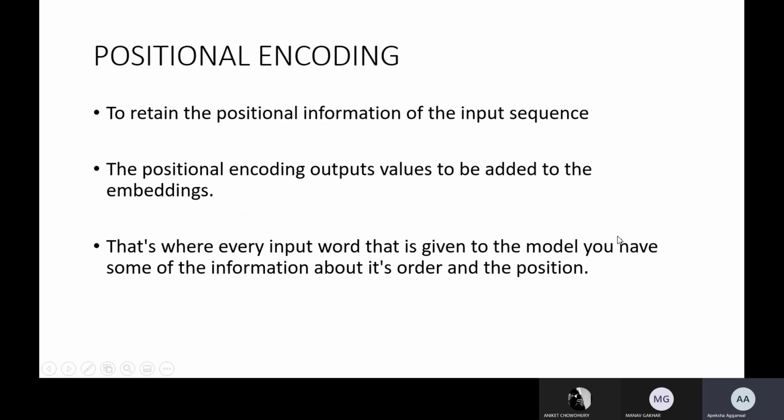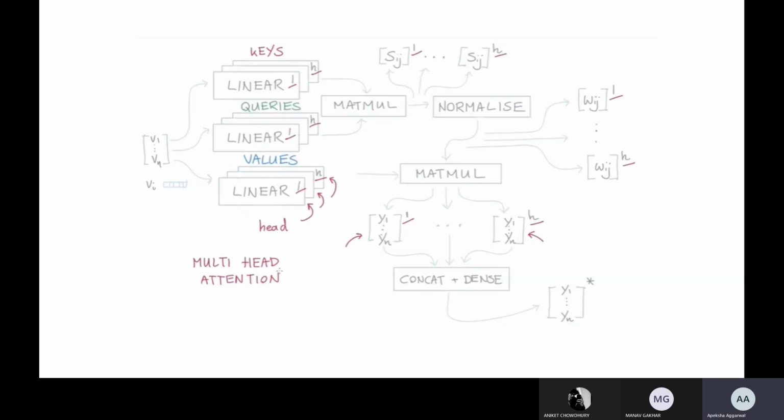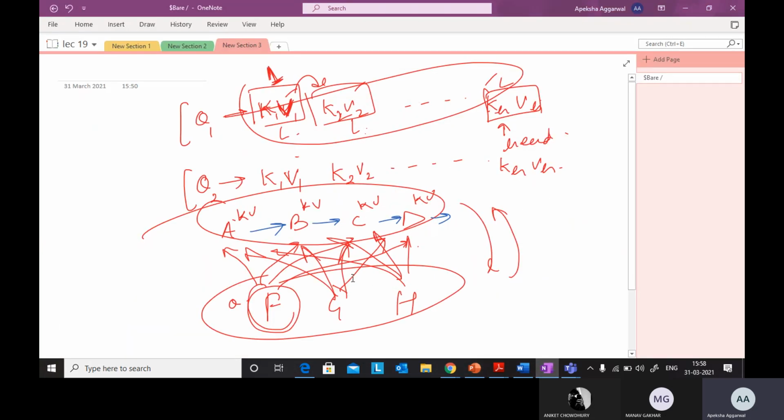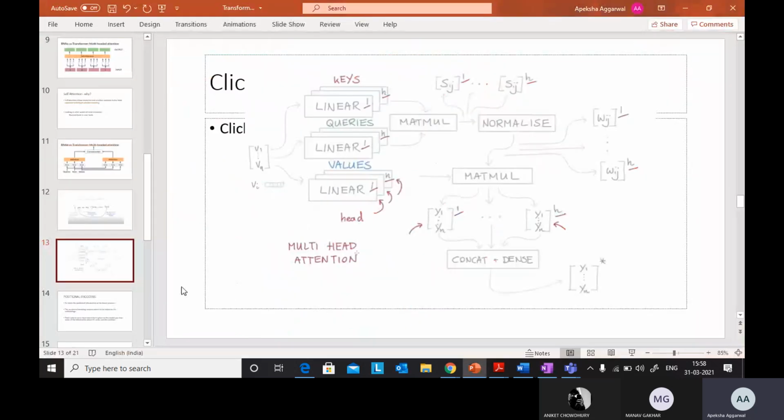Okay, so then positional encoding. One disadvantage of this whole thing was that what you are doing here is just parallelly processing everything. So for deciding the word F, you are only looking at A, B, C, D. So if I write B, A, C, D, I don't know the order. If I am writing "this is a cat" and if I write "cat this is", all three will generate the same value and key vectors, right? But the sentence is wrong because I have shuffled a few words. So that is why positional encoding is important.